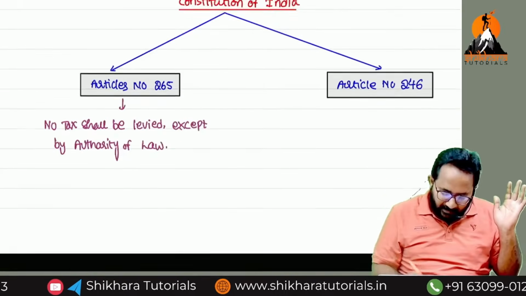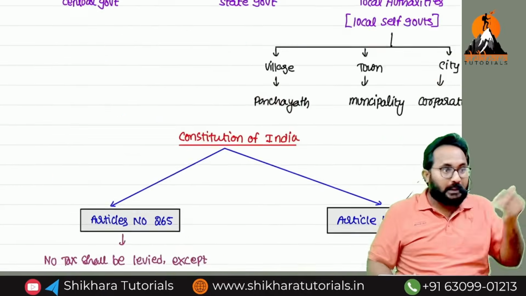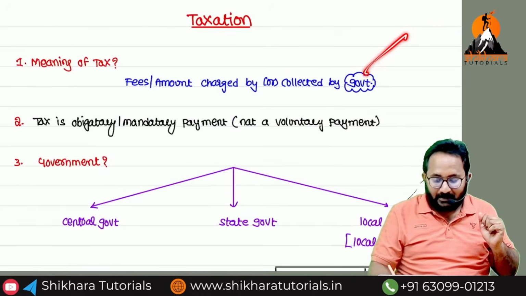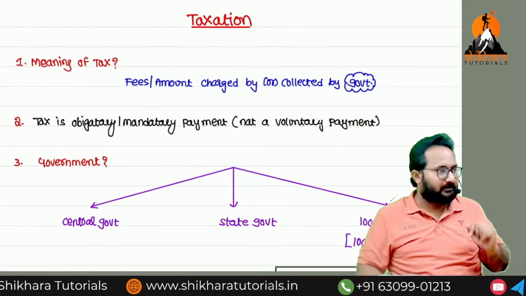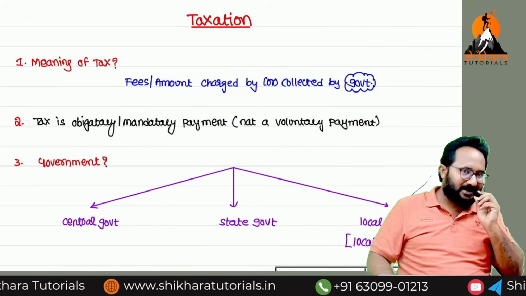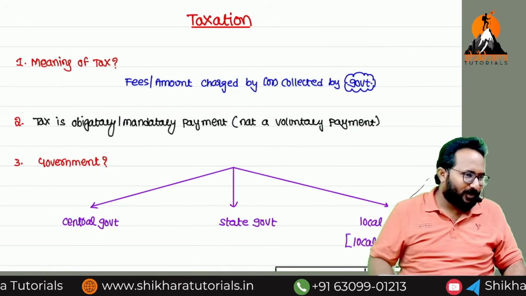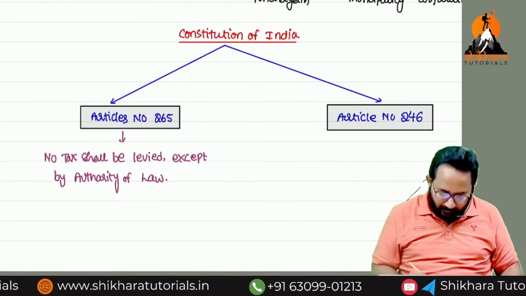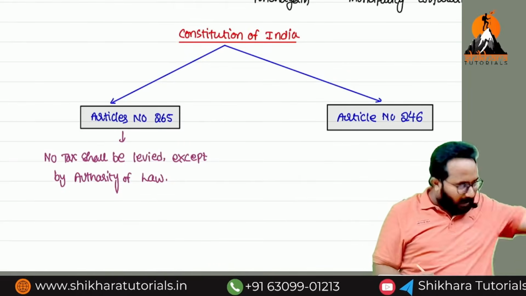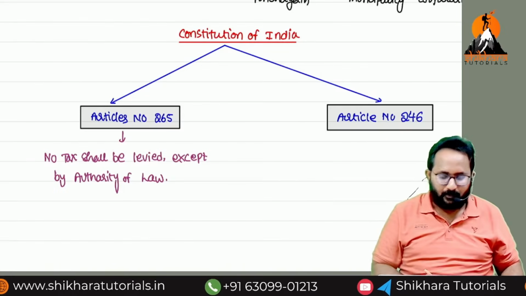Without law, they would ask for whatever income is in your hands as tax. Psycho governments will be there sometimes, and at that time they will ask for everything. So if there is law, as per law only they are required to ask.